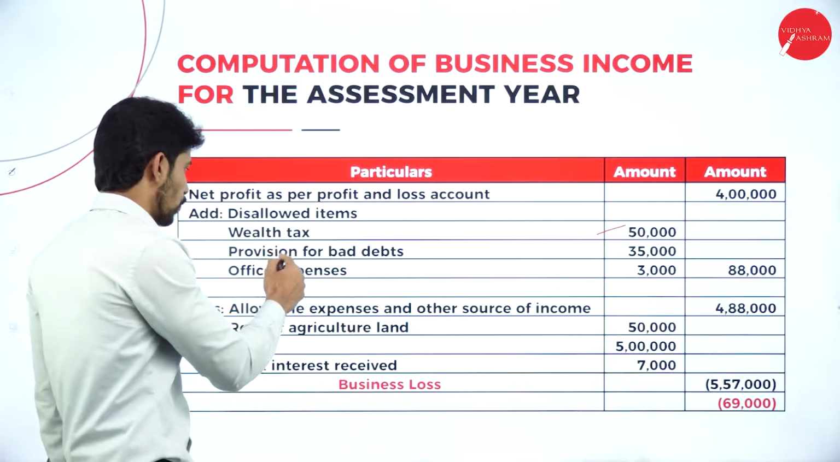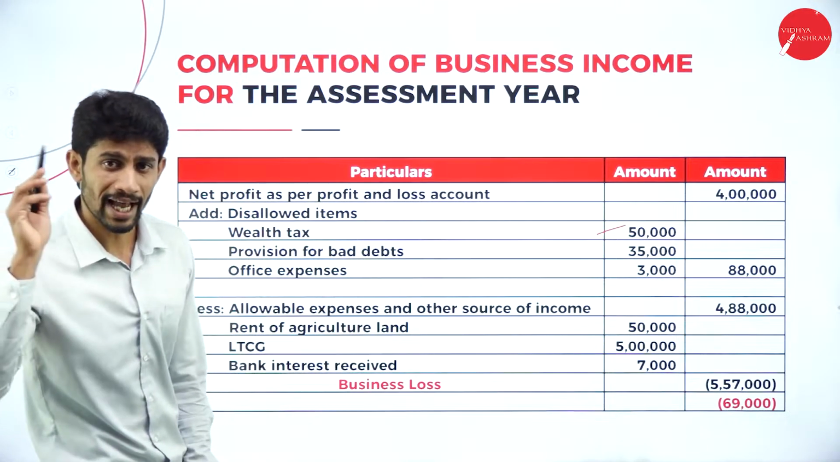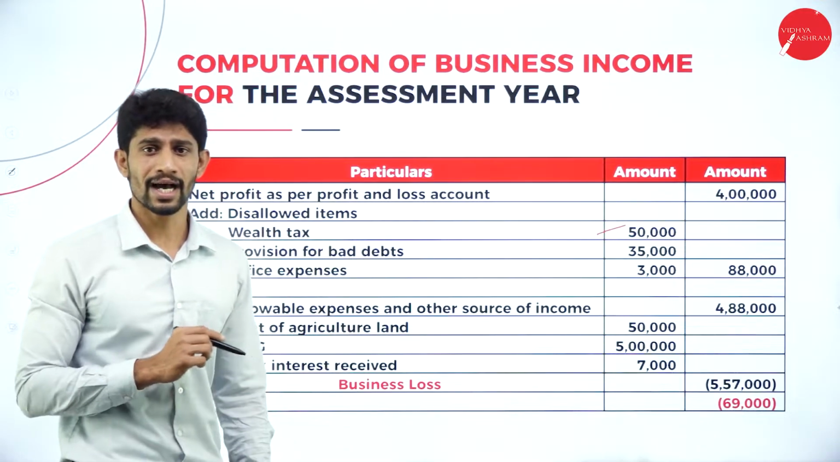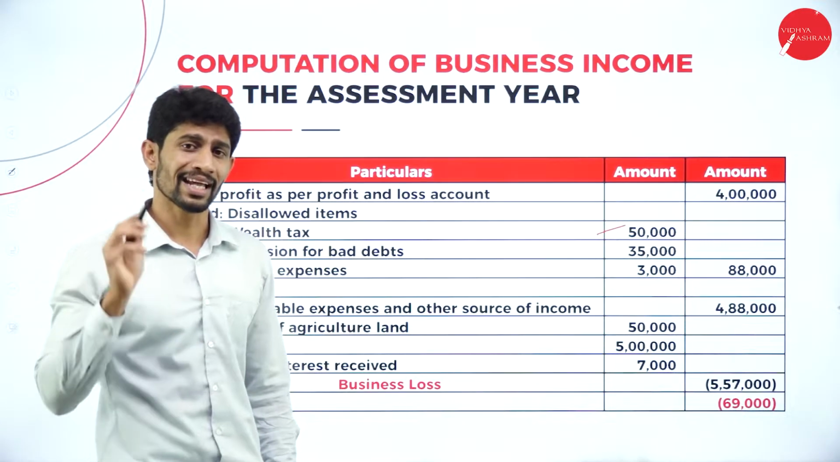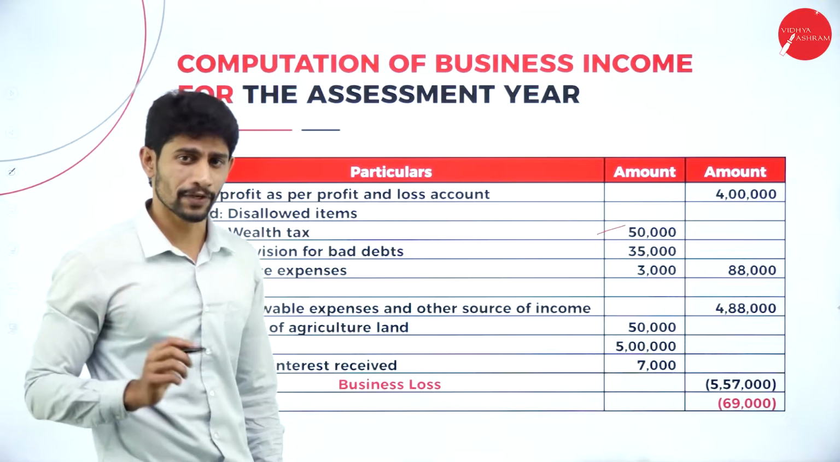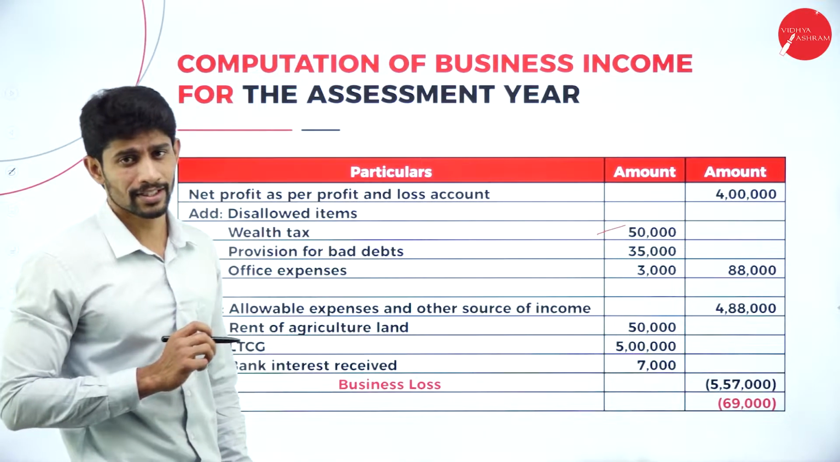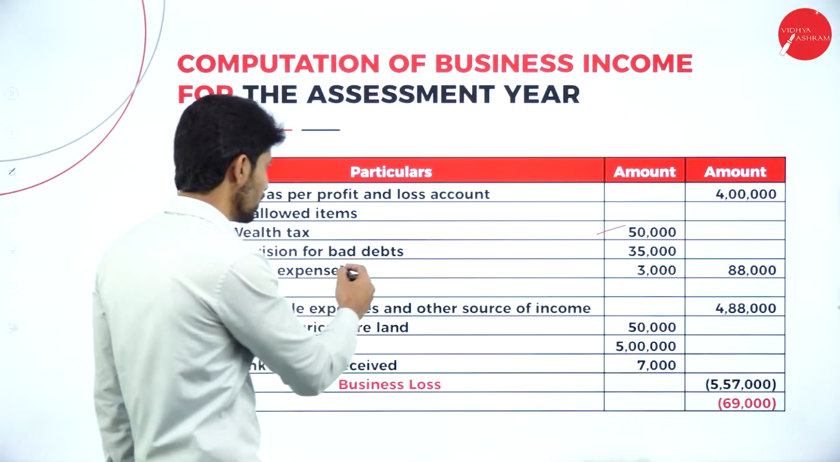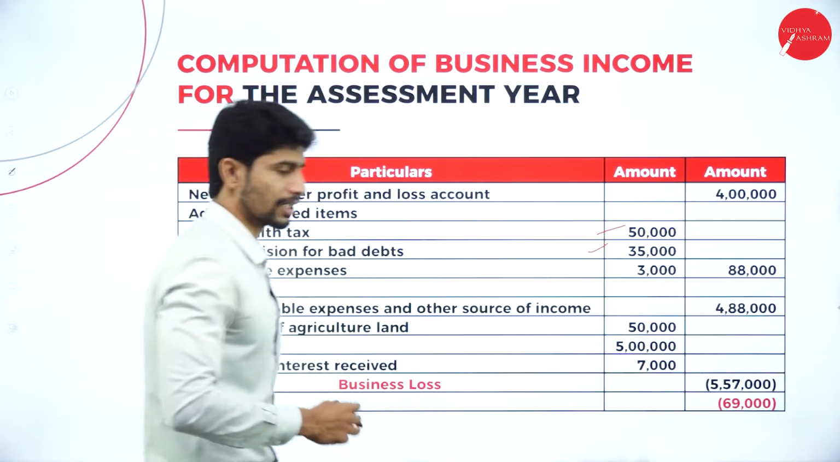Next one, provision for bad debts. Actual bad debts are a business expenditure, but any provision relating to bad debts, or any provision relating to any kind of expenditure, is not a business expenditure. That should be added back to the net profit, rupees 35,000.